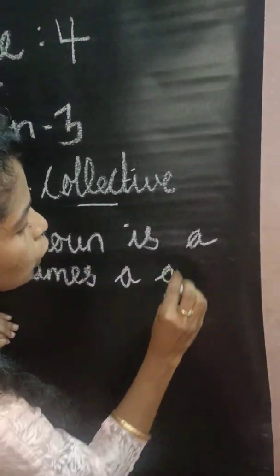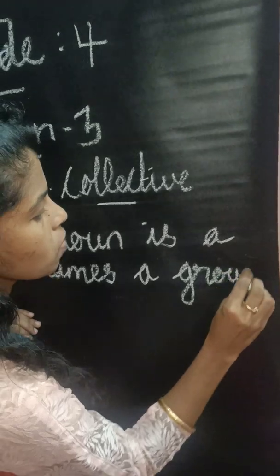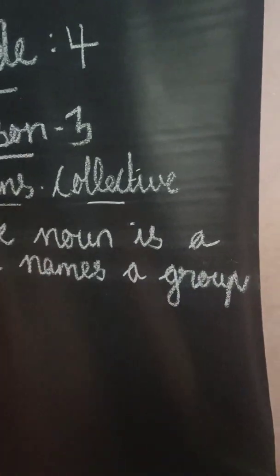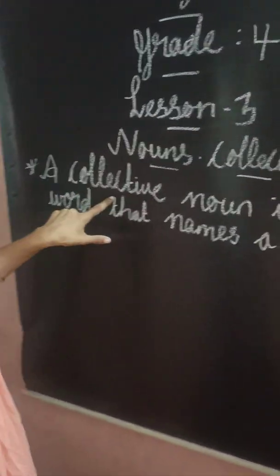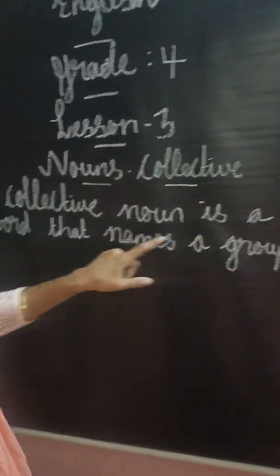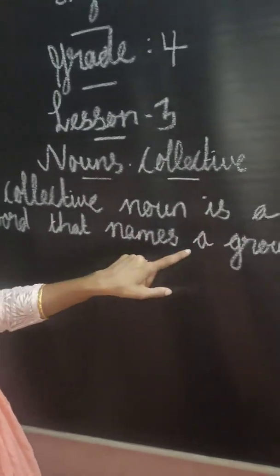The definition of collective noun is: a collective noun is a word that names a group.